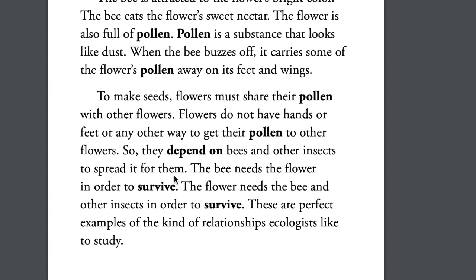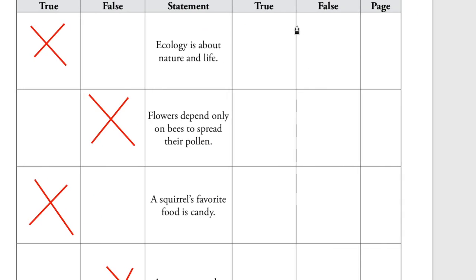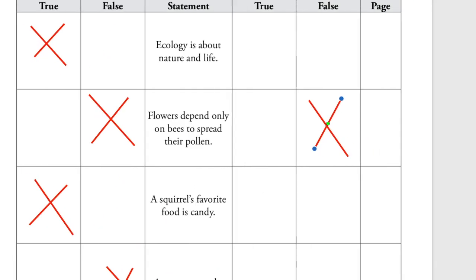So do they depend only on bees or do they depend on other insects too? It says they depend on other insects too. And some of those insects are flies and butterflies, even, it doesn't say this, but even hummingbirds pollinate flowers. So it's not true that flowers depend only on bees, okay? And I found that, I'm looking on page 4. So right here, I'm going to write page 4.